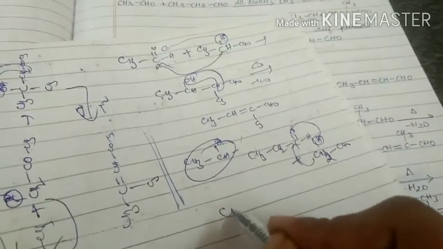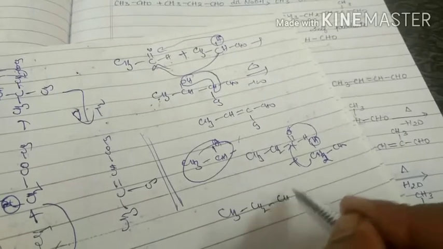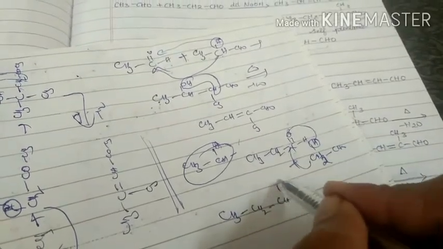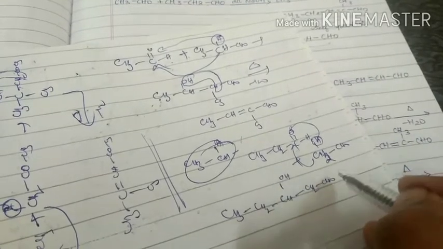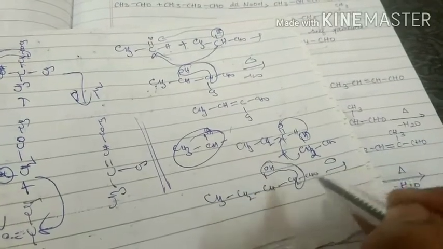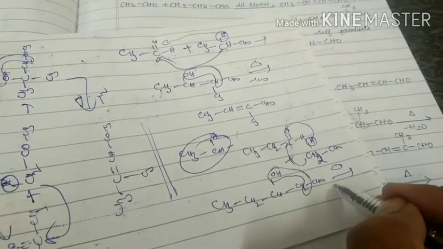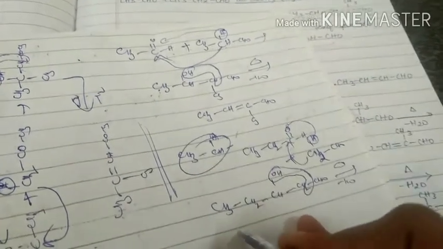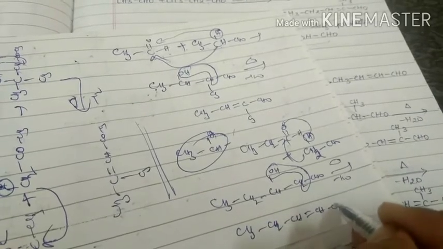Then we get CH3 CH2 CHOH CH2 CHO. When it undergoes elimination, elimination takes place at the alpha and beta positions. Then water is eliminated. We get CH3 CH2 CH double bond CH CHO.